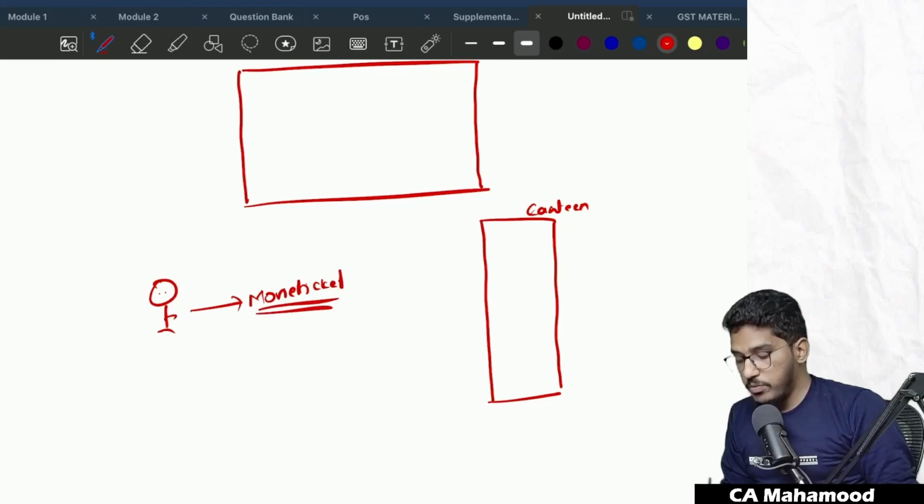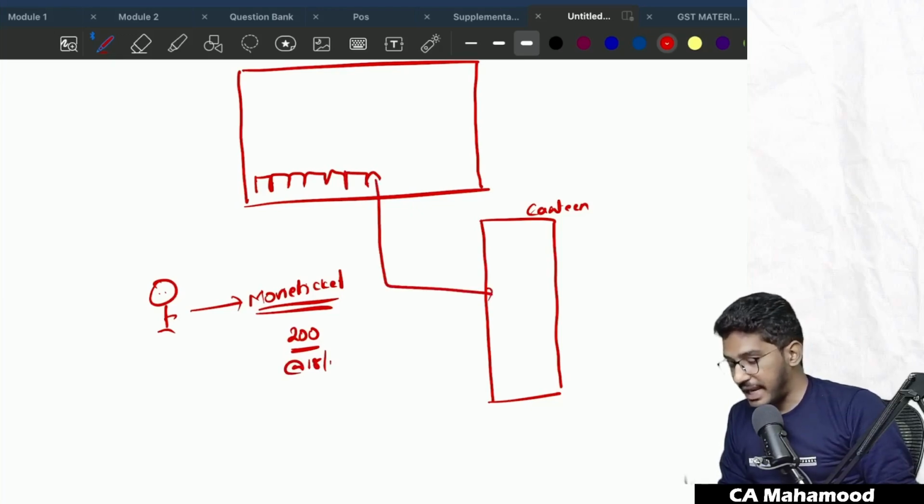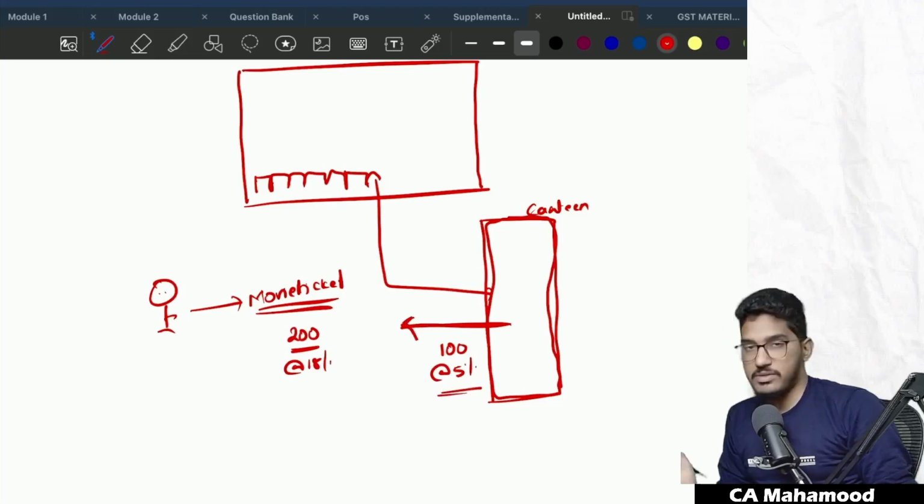So here you bought only a movie ticket. You have paid 200 rupees. This customer has bought the movie ticket. Now when he was watching the movie, during the interval he felt hungry. On this 200 rupees he will pay GST at the rate of 18%. He went to the canteen and bought some food items worth 100 rupees. Now this supply of food by the canteen at the cinema hall should be treated as a restaurant service, and this 100 rupees will attract GST at the rate of 5%. Able to understand what I am trying to say here?